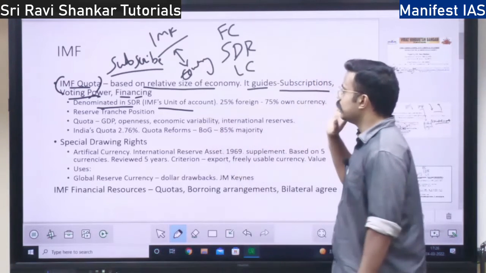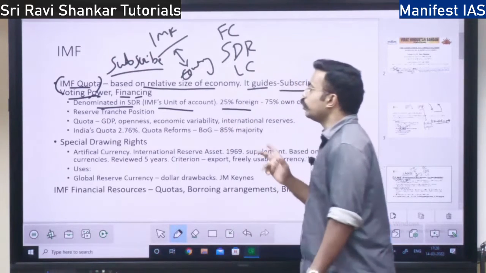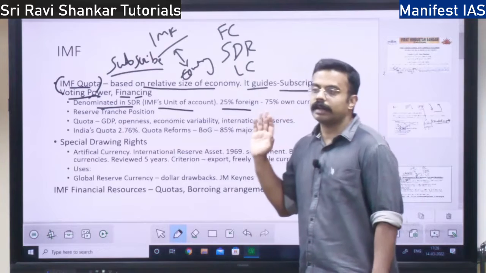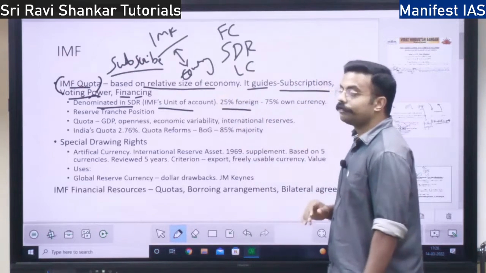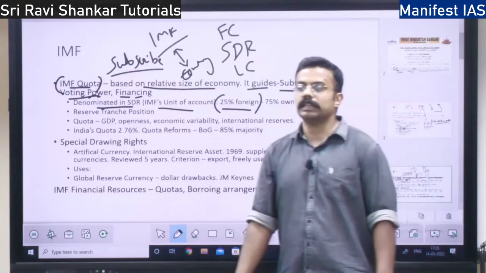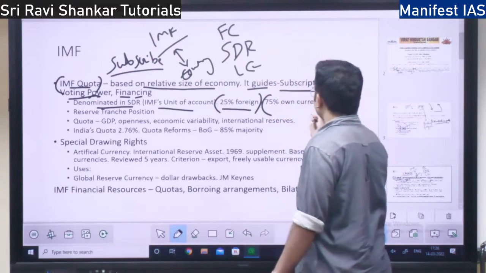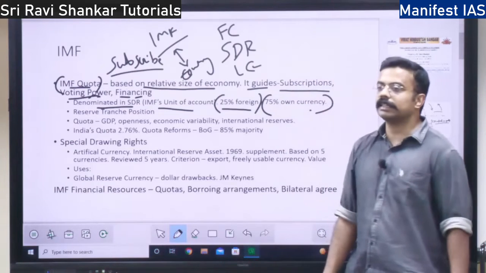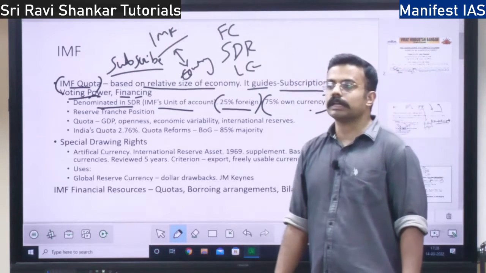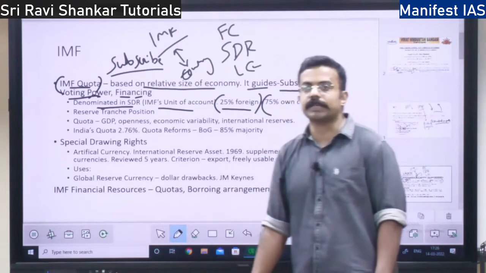So the IMF currency is SDR. How will the IMF quota be filled? 25% foreign currency should be given in the IMF quota. Next, 75% is the local currency. If India subscribes, India has to give rupees for 75%.